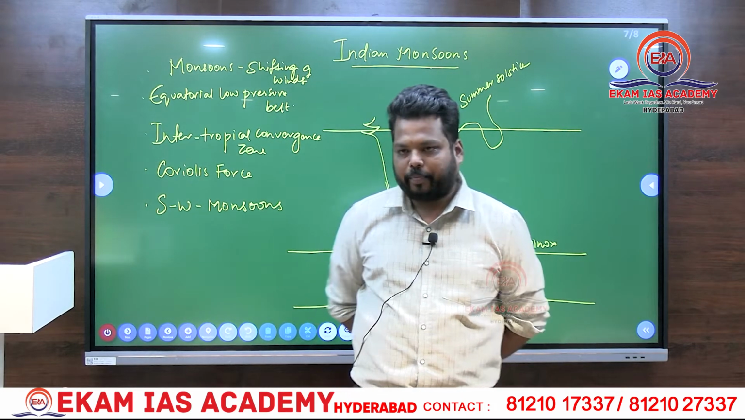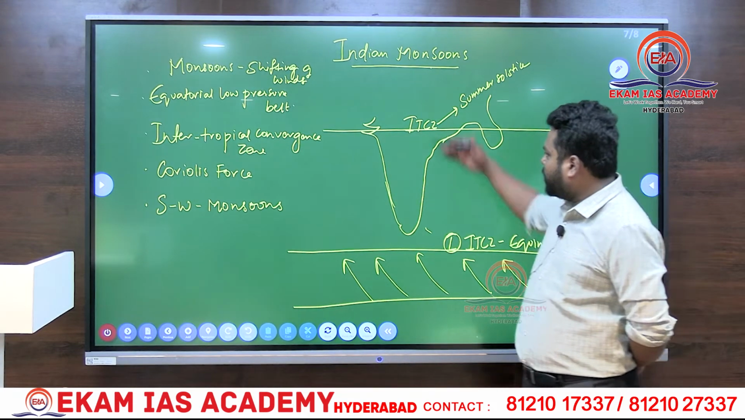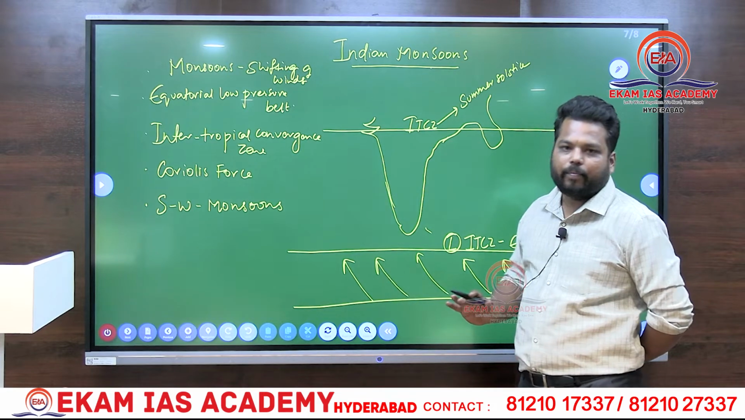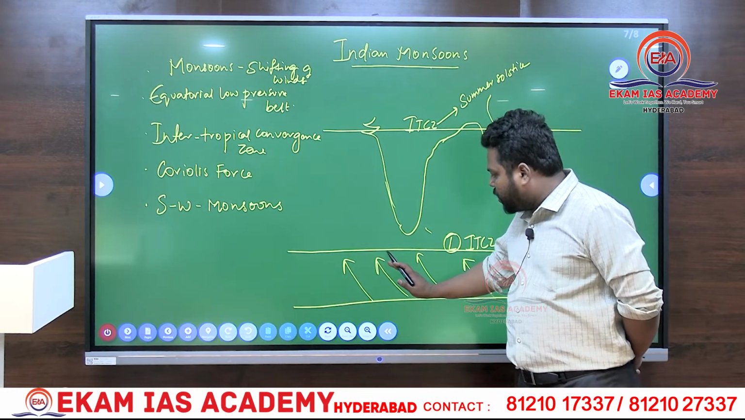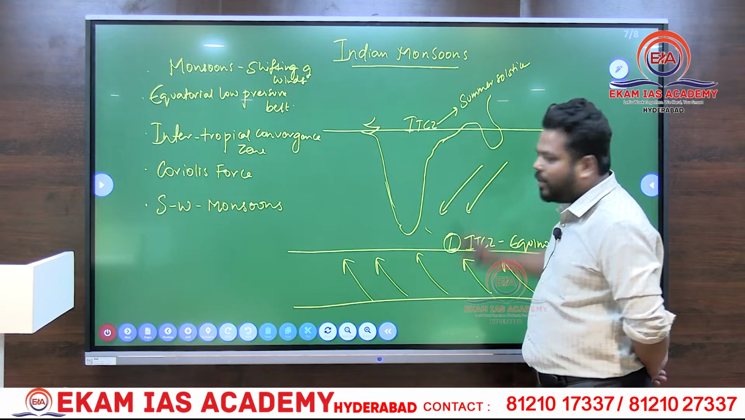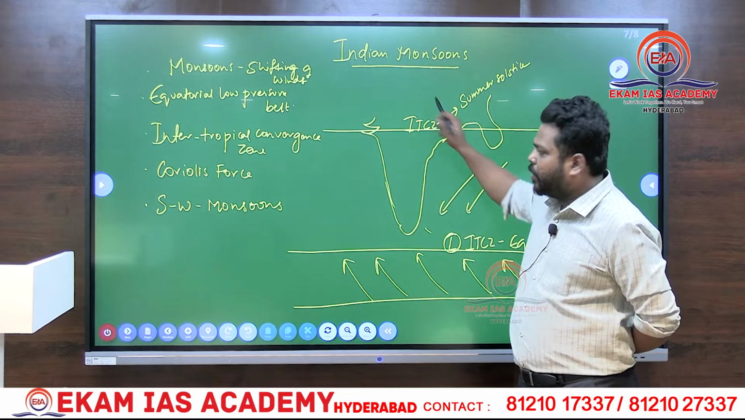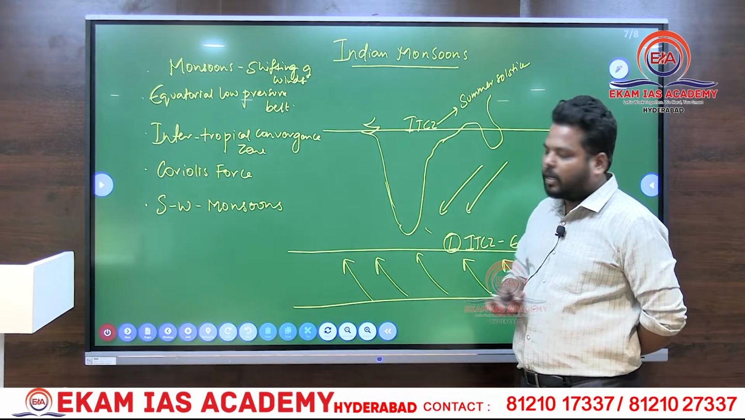Here we will see that this is Tropic of Cancer, this is Equator, this is Tropic of Capricorn. In general, what happens is we have southeastern trade winds and northeastern trade winds. We will generally have trade winds which are moving from subtropical high pressure belts to equatorial low pressure belts.